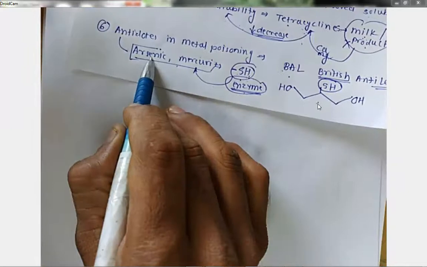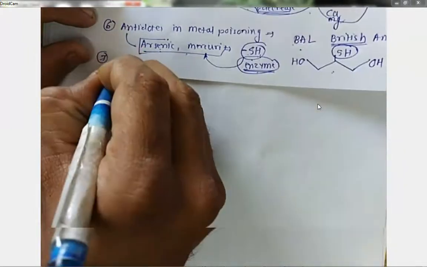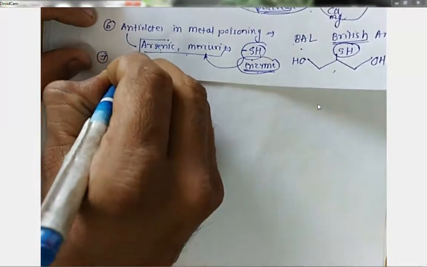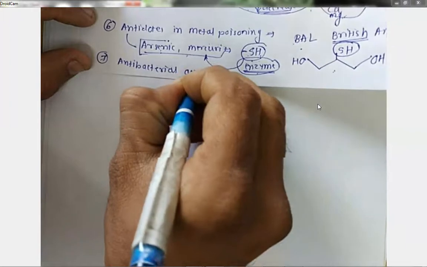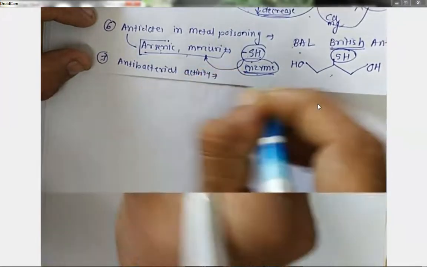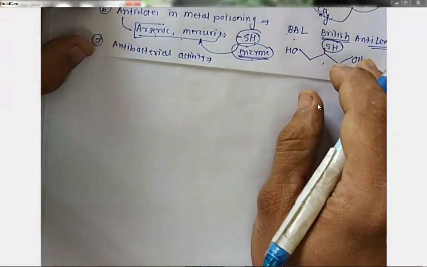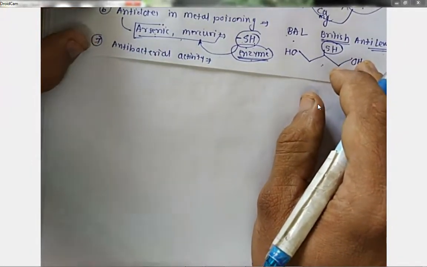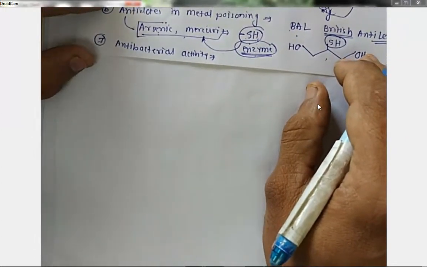Now the last one, the 6th, 7th application, and this is the last application, is antibacterial activity. So one example is an anti-tubercular drug like PAS, that is para-amino-salicylic acid, which is known as a cupric complex and also as a chelate.